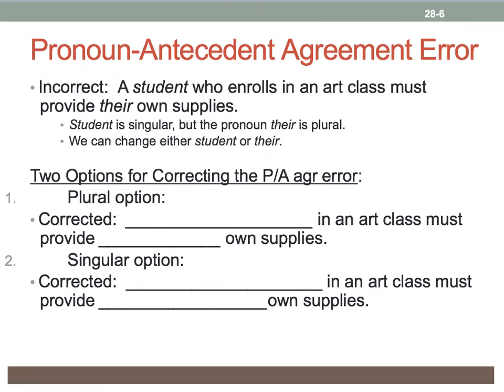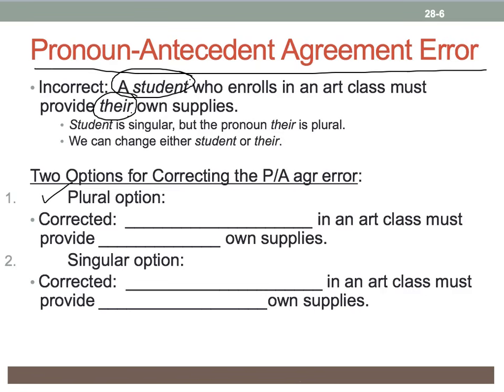Now let's take a look at a sentence that contains a pronoun-antecedent agreement error. A student who enrolls in an art class must provide their own supplies. All right, we have the pronoun their, but take a look at the antecedent, a student. The problem is their, the pronoun is plural, while the antecedent, a student, is singular. So to fix it, we can change either the antecedent or the pronoun. So let's look at the two options.